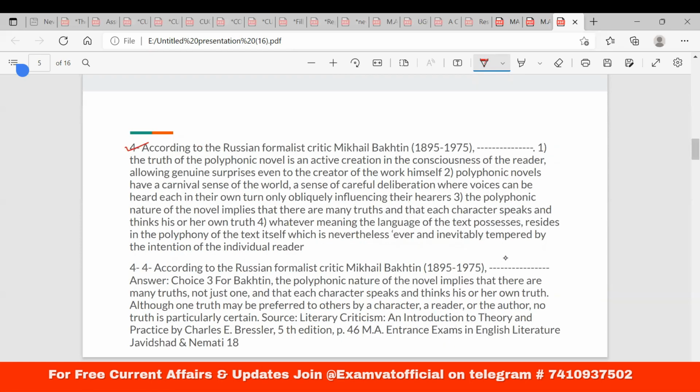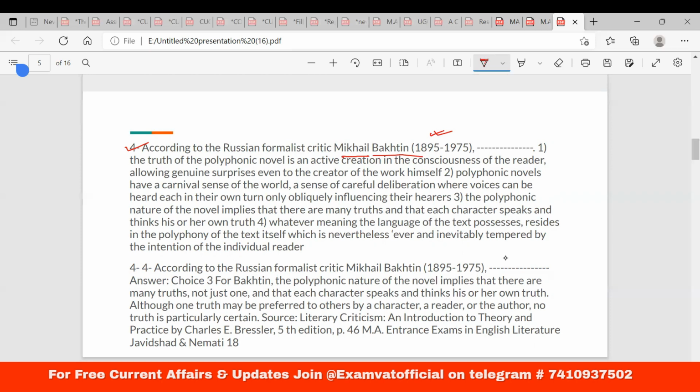Next question. According to the Russian formalist critic Mikhail Bakhtin, so don't pronounce that way, obviously. Sometimes we just do pronounce, but obviously this can never be the right pronunciation. So Mikhail Bakhtin, so you can understand the year. So who is a modern critic, who is a formalist? Okay, and obviously from Russia. So Russian, who was from the Moscow school later, was also part of that, the influence of the Prague school. So what should be the correct one?